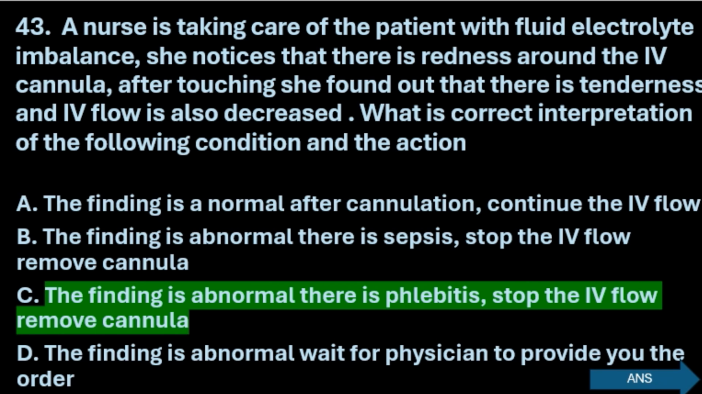So here the priority is for these two similar options. The finding is abnormal in sepsis, in phlebitis, though all the other things are same, stop the IV flow and remove cannula. So you know when there is blockage and redness and the fluid is not going, then you have to stop the flow and you have to flush and remove sometimes. So the right answer here is phlebitis.